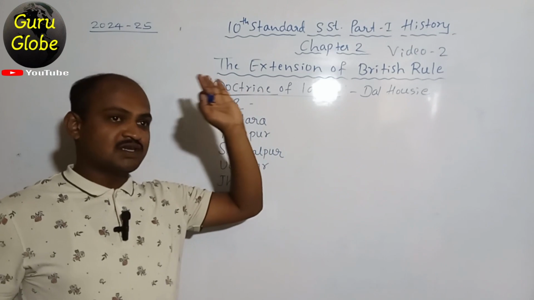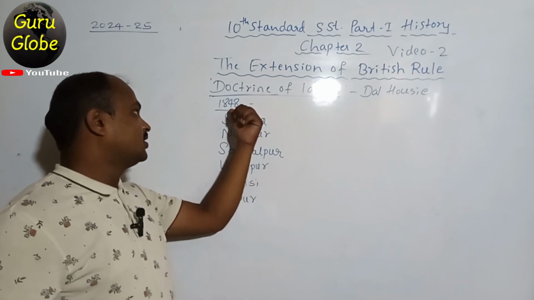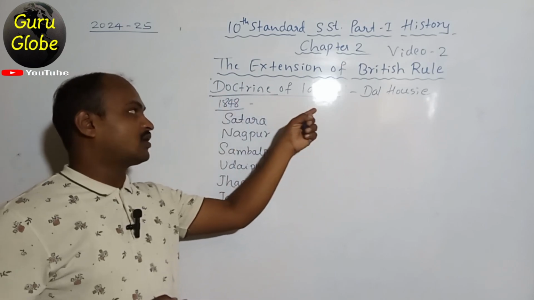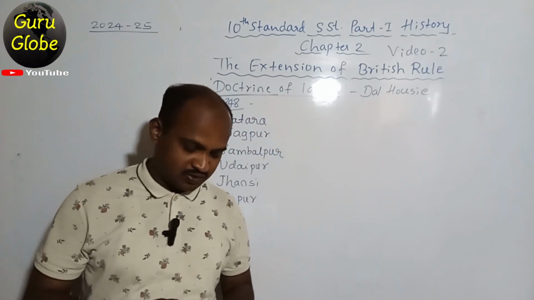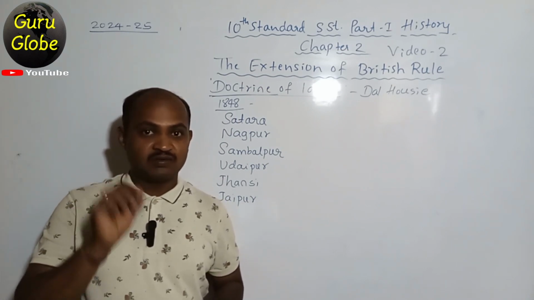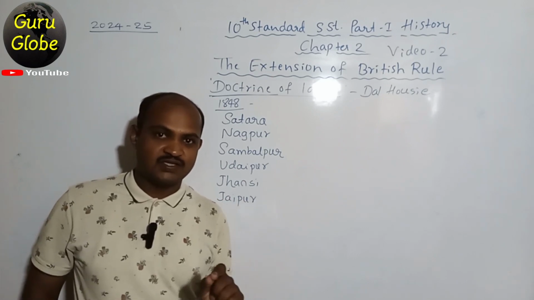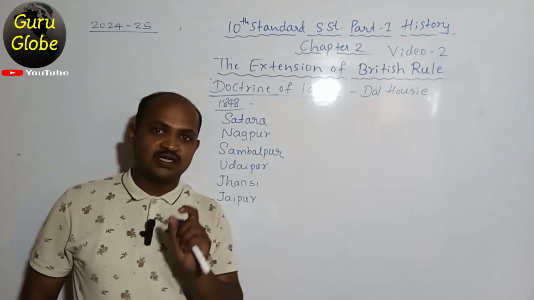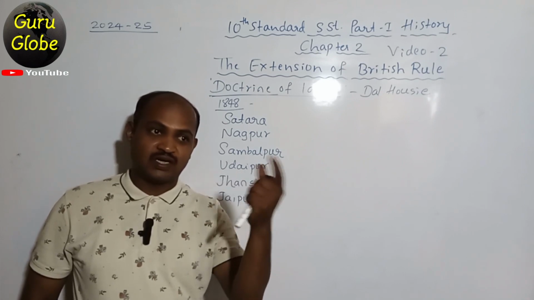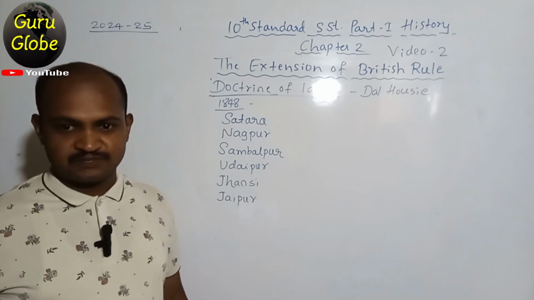Actually, this policy was brought in 1798 only, but it was authentically implemented across entire India in the year 1848. So these states came under British rule as per the Doctrine of Lapse. The British made a policy that if any Indian king died without having a baby boy, his entire kingdom should merge with the British Empire. It means his adopted son didn't have the right to get the throne. That is the meaning of this policy.